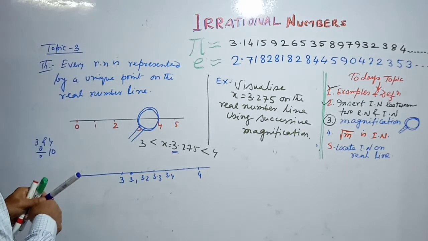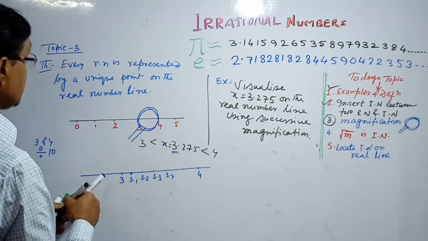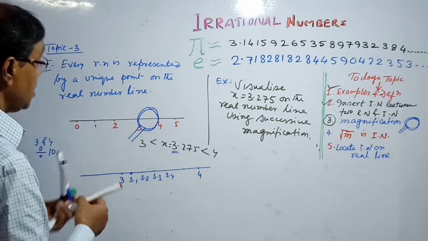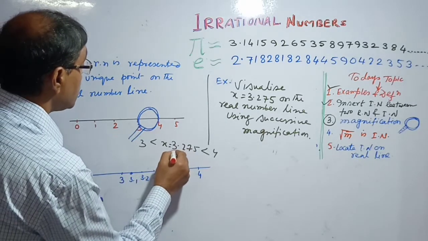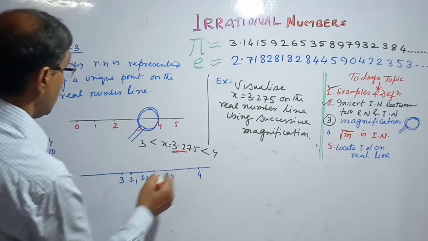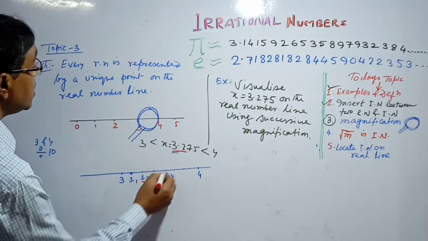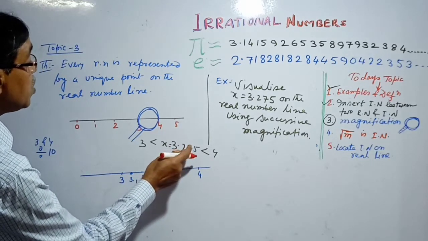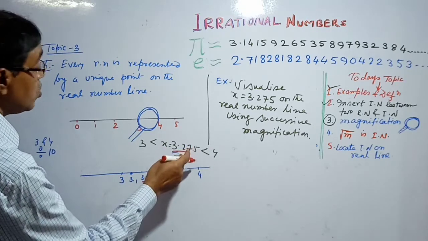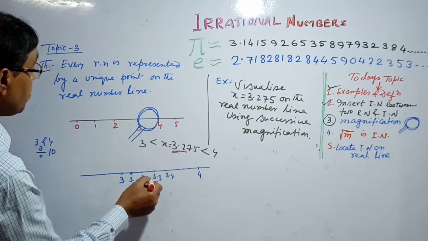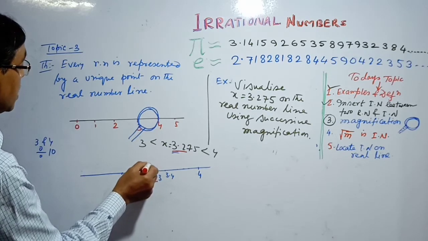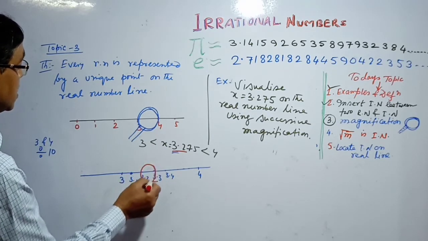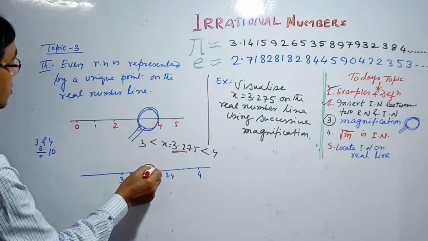Now the number x lies between 3.2 and 3.3. Because the number is greater than 3.2, up to one place of decimal the number lies between 3.2 and 3.3.